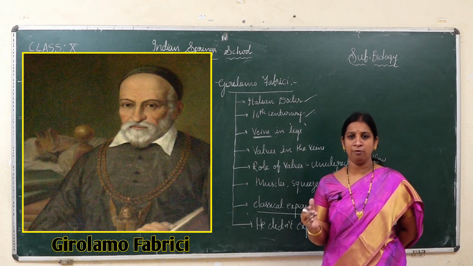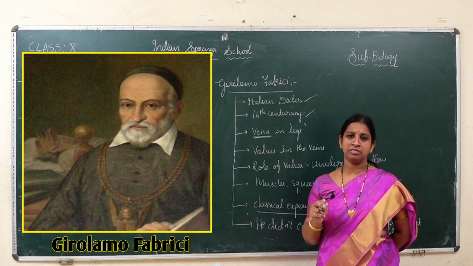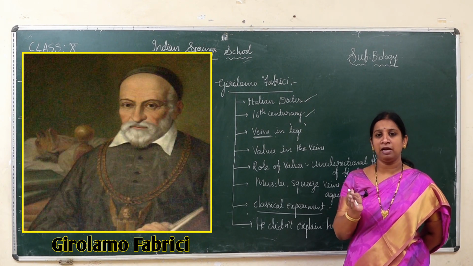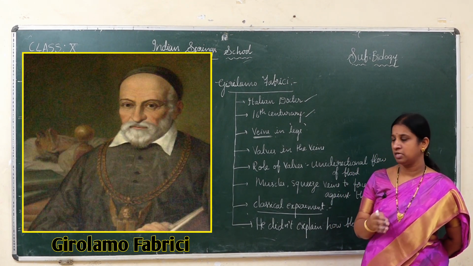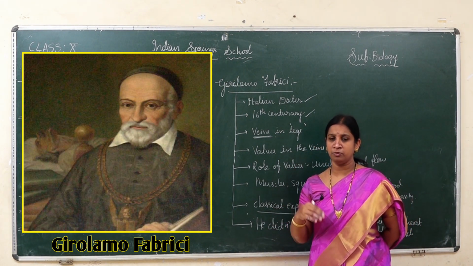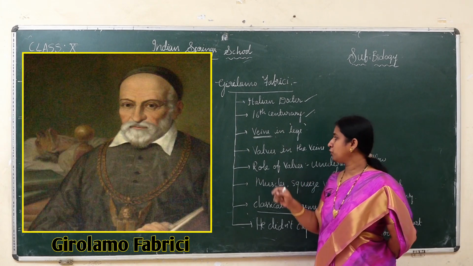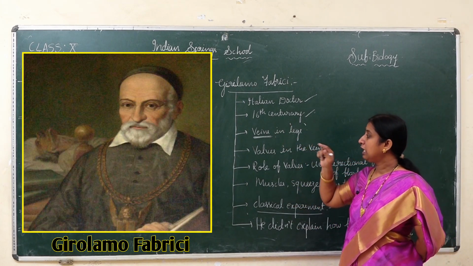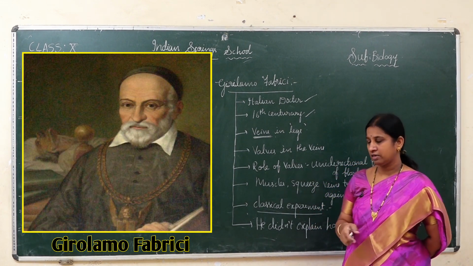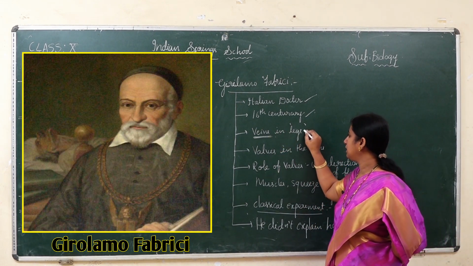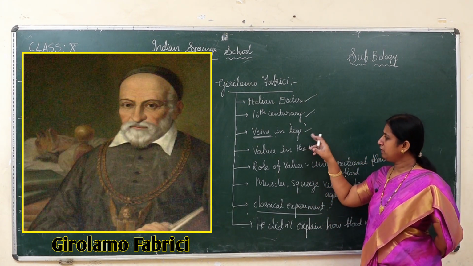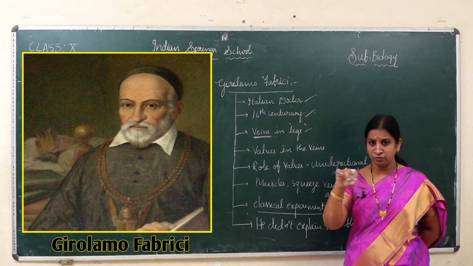A vein is a type of blood vessel. Basically blood vessels are of 2 types, veins and arteries. Arteries carry blood from the heart to body parts, whereas veins carry blood from body parts to the heart. So both work opposite to each other. He made a great contribution on how veins bring the blood from body parts towards the heart. He observed veins in the legs and did many experiments on how the blood moves inside the veins.